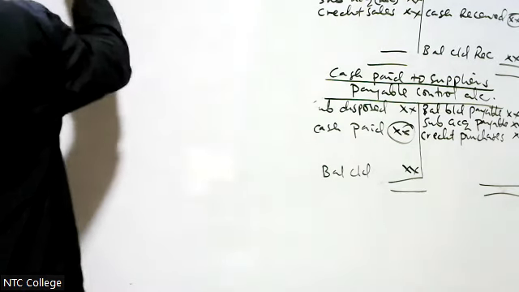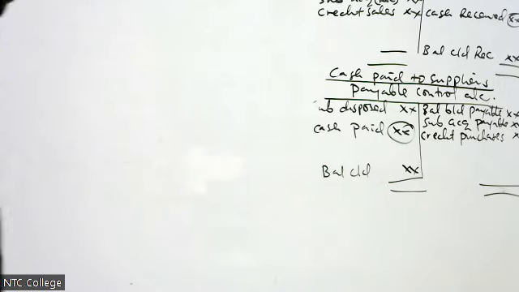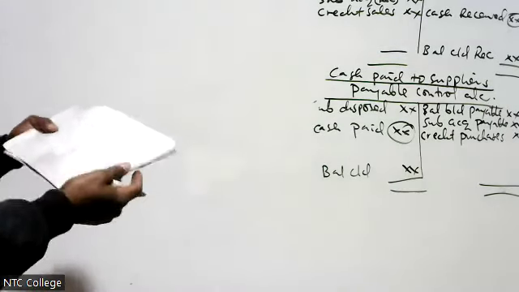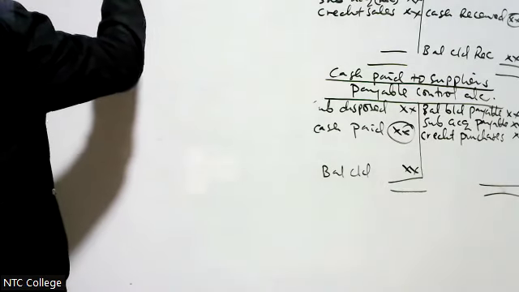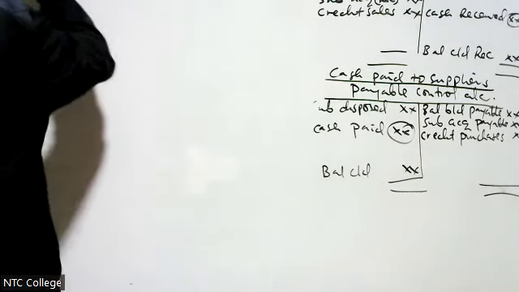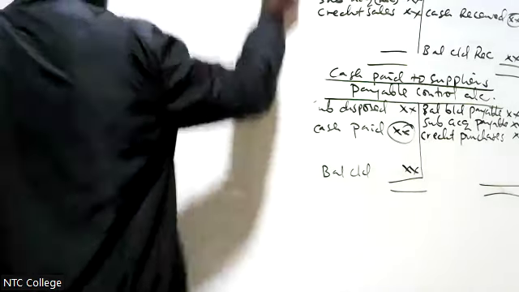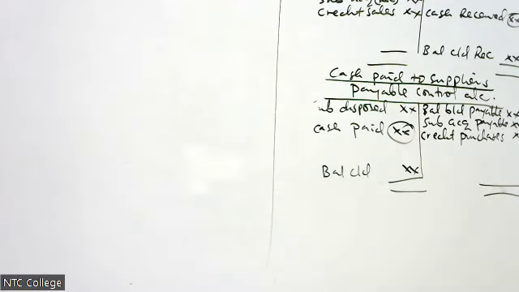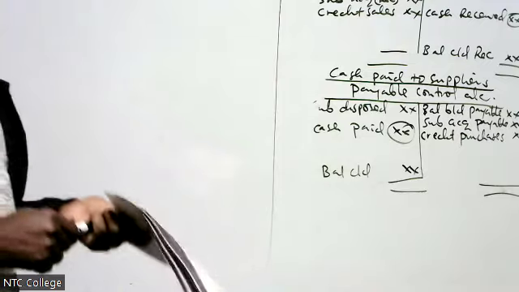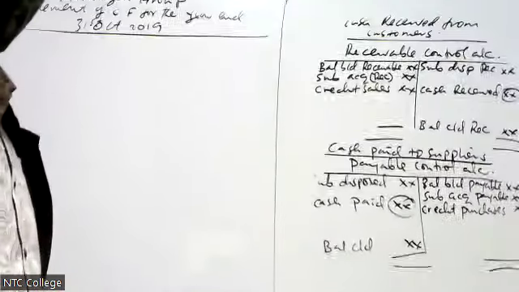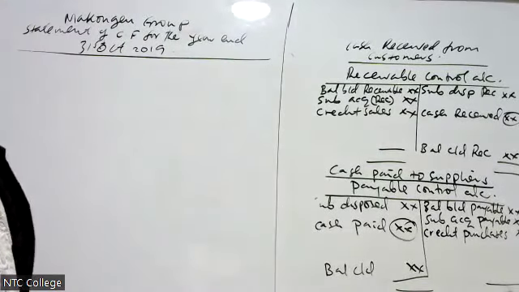and 31st October 2019. That is 1st October 2019.